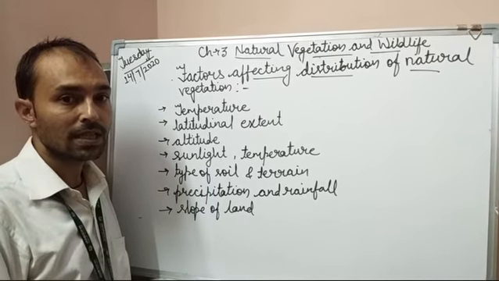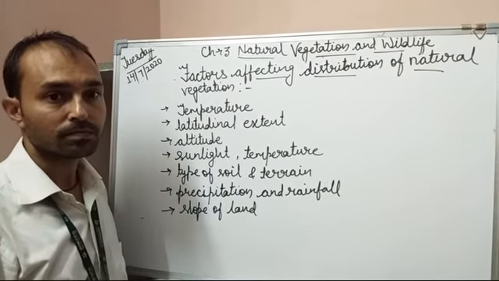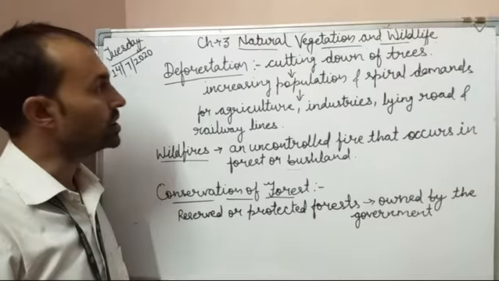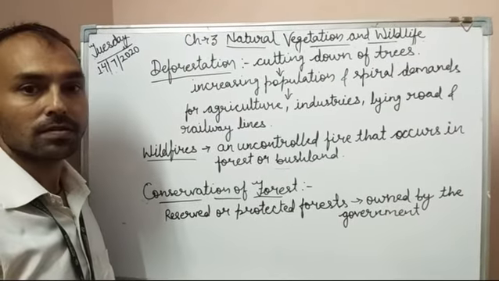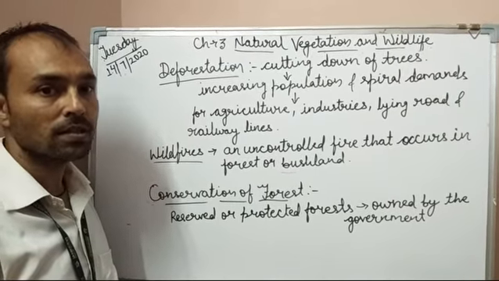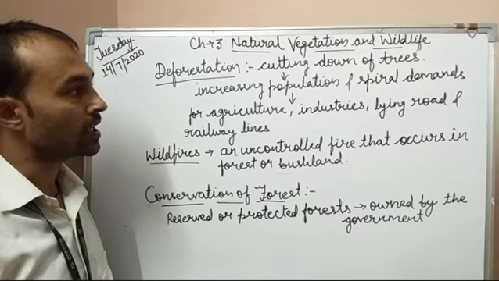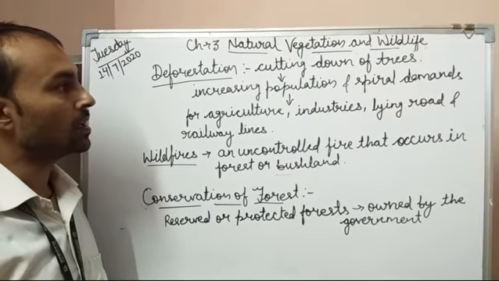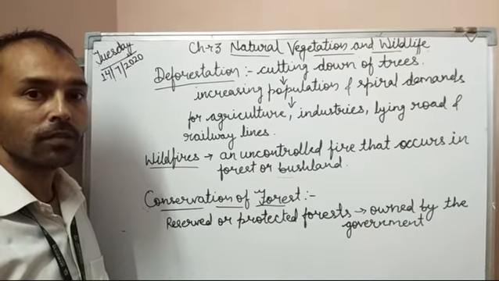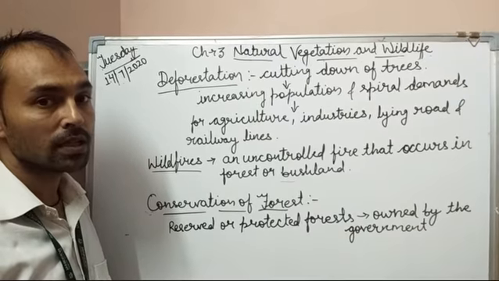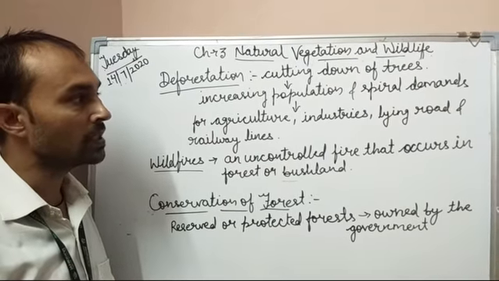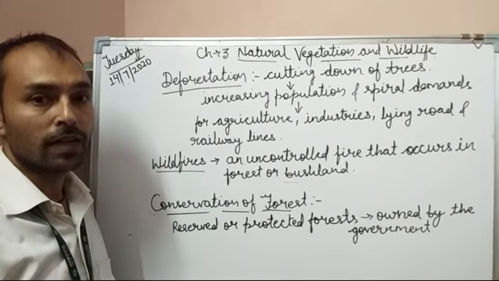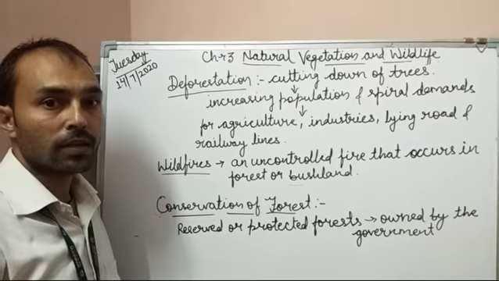Now let's understand deforestation. So students, what is deforestation? Deforestation is the cutting down of trees, and the main reason is increasing population and spiralling demands for land for different purposes.